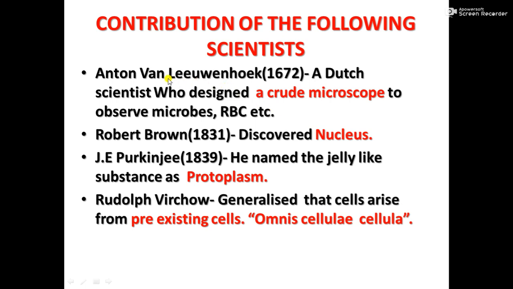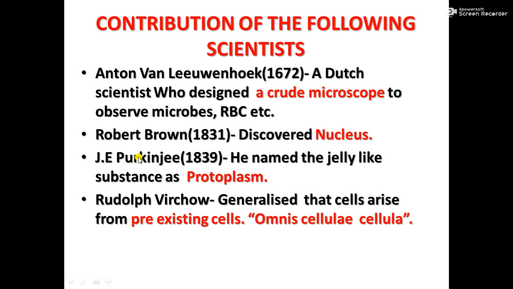Number 1, Anton van Leeuwenhoek in 1672. He is a Dutch scientist who designed a crude microscope to observe microbes, RBCs, that is, red blood corpuscles. Because of this microscope it became possible to observe cells. Then in 1831 Robert Brown discovered the nucleus of the cell. Remember, Robert Hooke observed the cells, the compartments, but later many scientists started studying more about them. So the nucleus was discovered by Robert Brown.